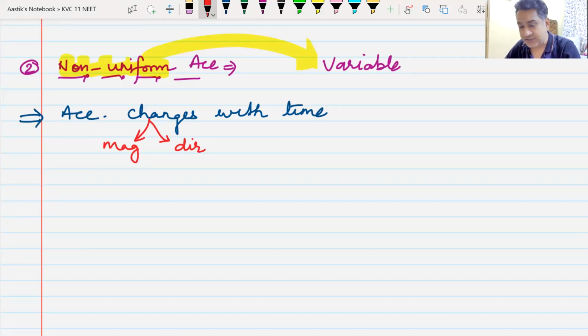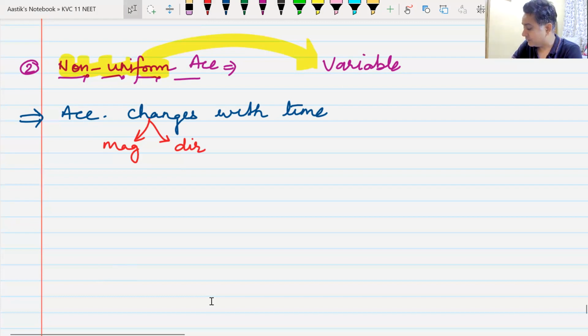If it changes in magnitude, it is non-uniform. If it changes in direction, it is non-uniform. If it changes in both, then also it is non-uniform acceleration. Do we understand this?